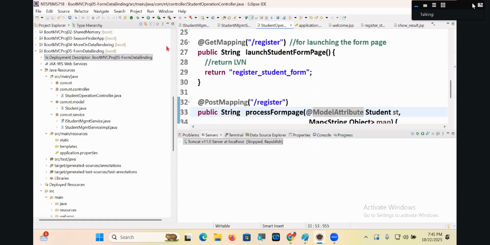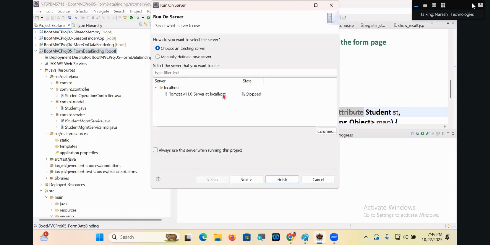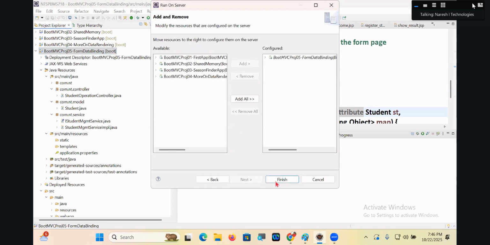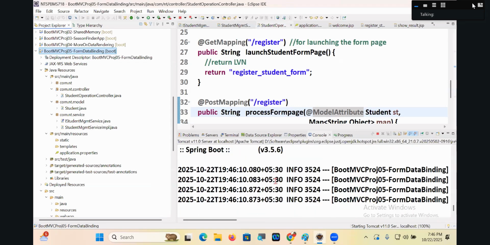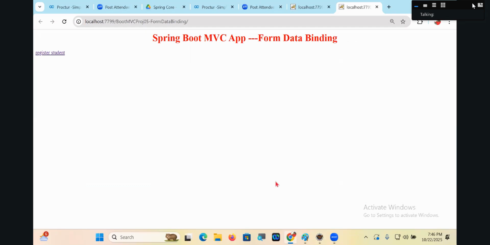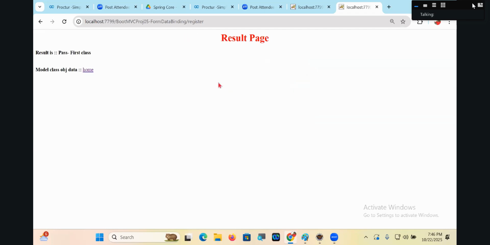Yes. Run on server. Say next. Say finish. Click on register student. 4567, this, Hyderabad. First class. It's not coming. That means it's changed.